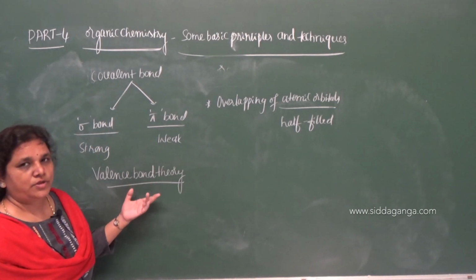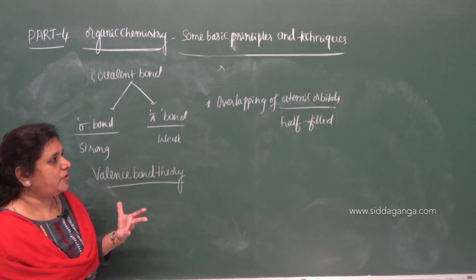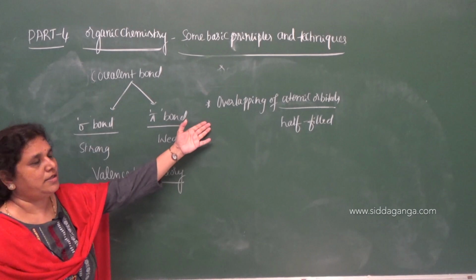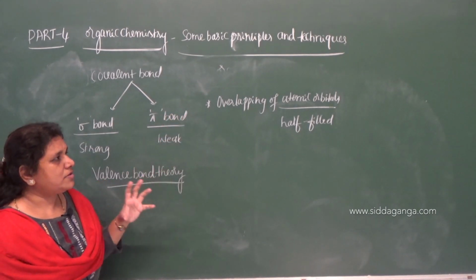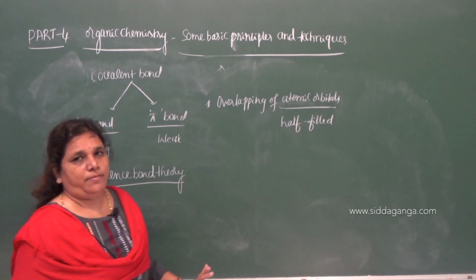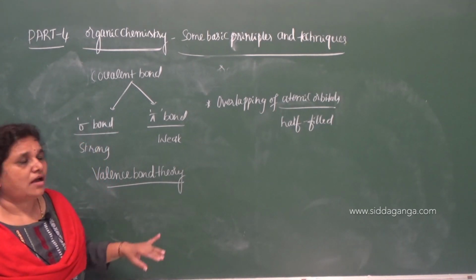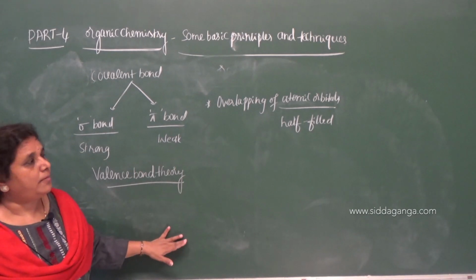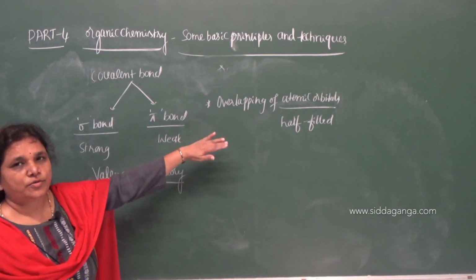What are the postulates of valence bond theory? Just I will give few points here. So, covalent bonds are formed by the overlapping of atomic orbitals. What type of atomic orbitals? Half-filled atomic orbitals which are present in the outermost shell.